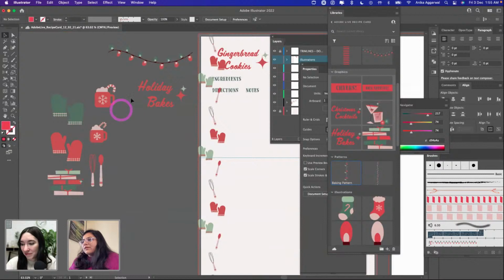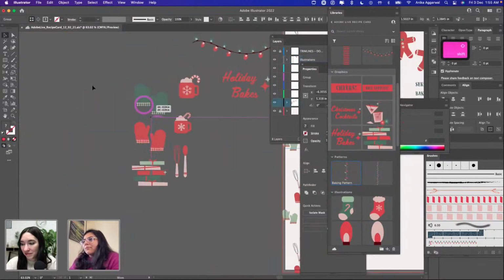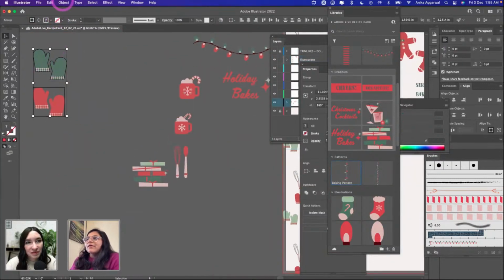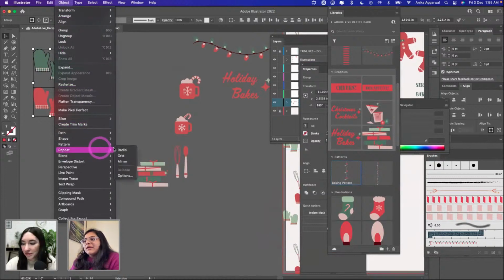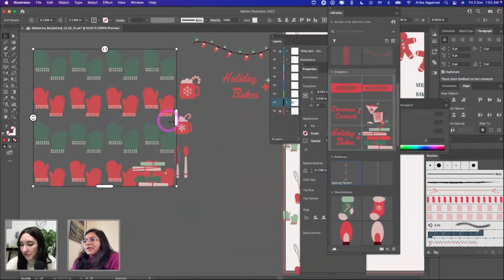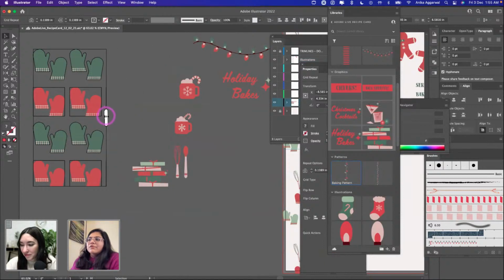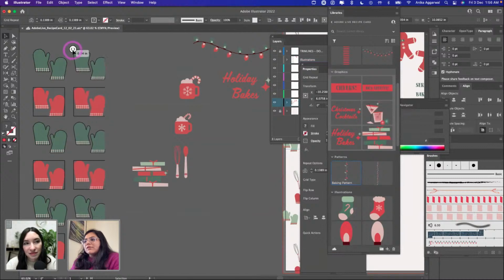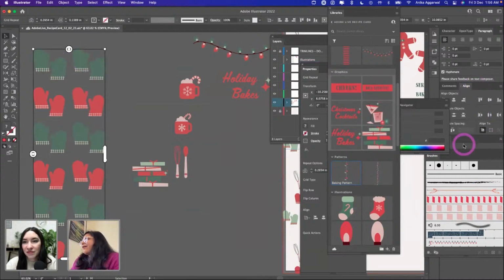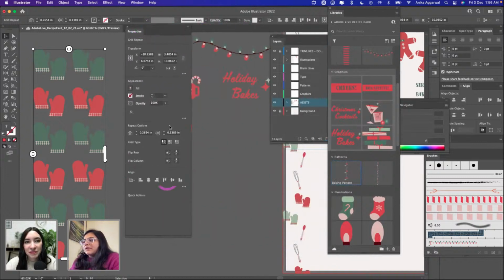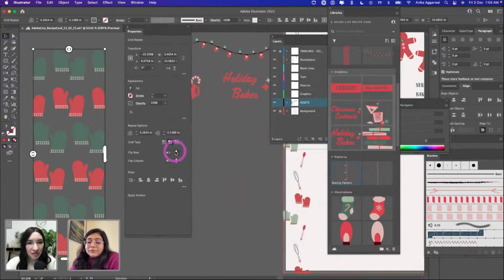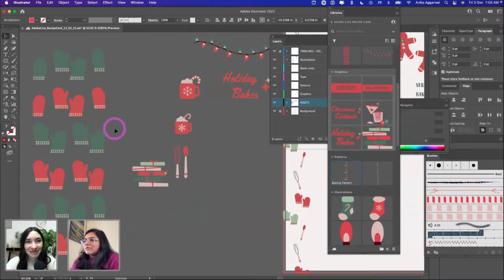And then let's say I have these two guys, and I want to make a pattern out of it. So I go to Object, I go to Repeat, and I make a grid. You can either use the pattern tool, but I really love the repeat grids now in Illustrator, and I use them all the time. You can tweak all of the properties, which I can show you in a second. You can change the grid type, you can change the flip row or column button. It'll do all kinds of fun stuff. So mess around with it and make these illustrations your own.